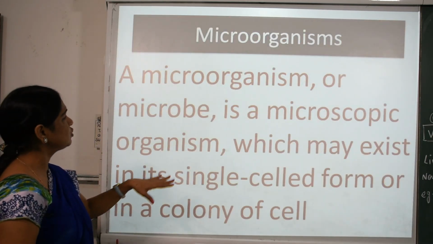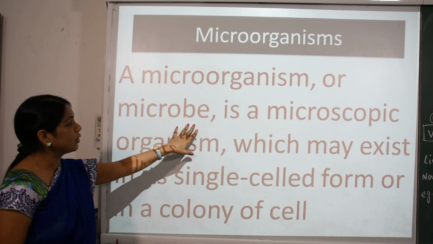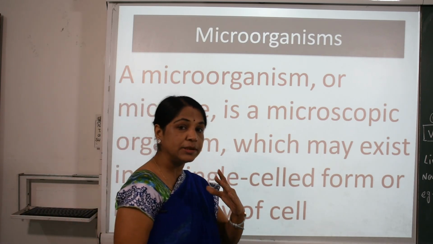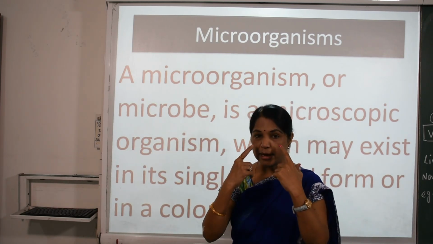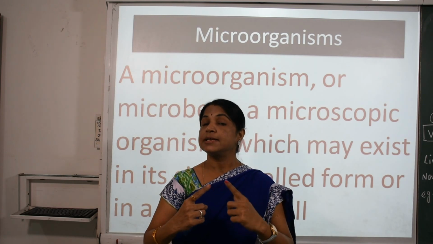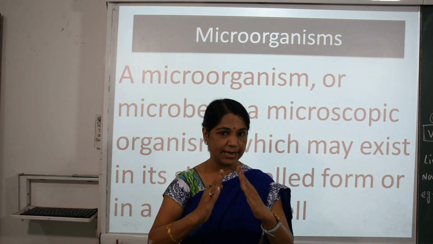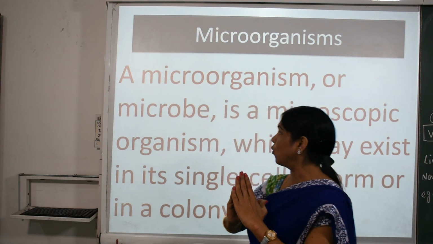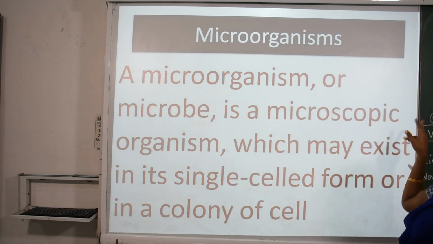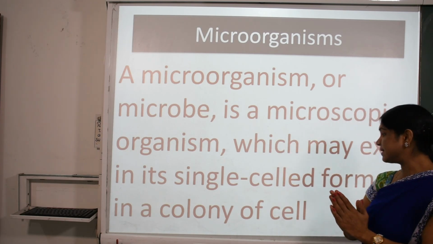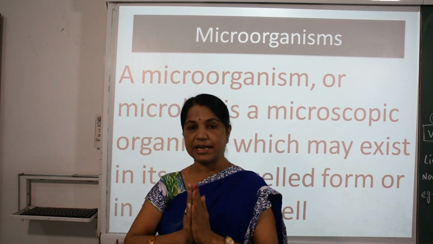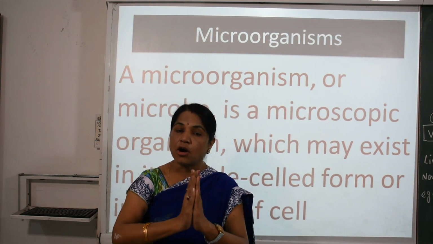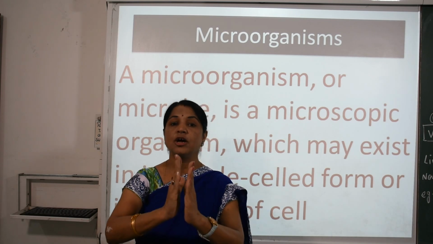microorganism. Microorganism, I ask, it is a microbe. It means a microbe that we can see by the microscope, not by our naked eyes. It can be seen by a tool whose name is the microscope. So it is a microscopic organism which may exist as a single cell, sometimes found as multi-cell, sometimes remaining in colonies. It forms colonies.